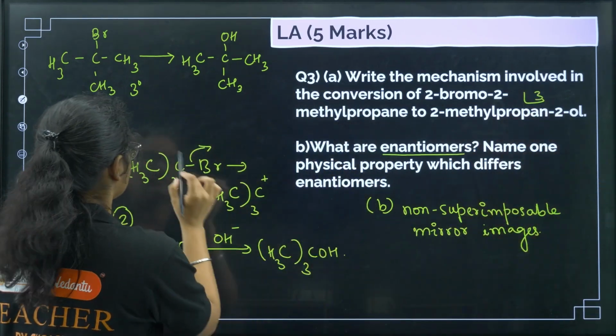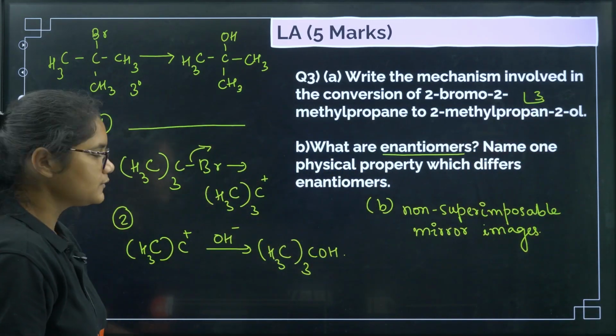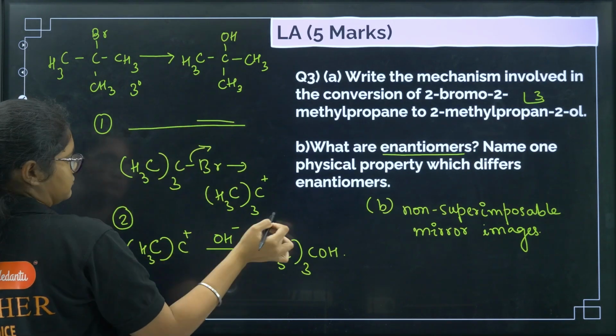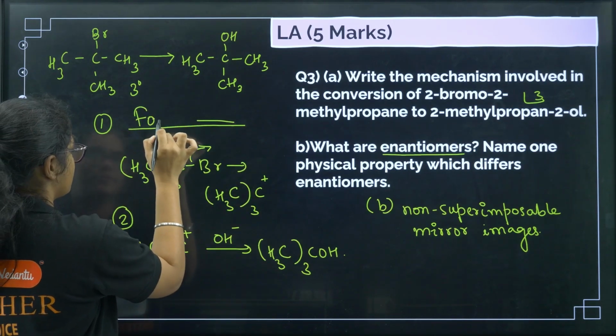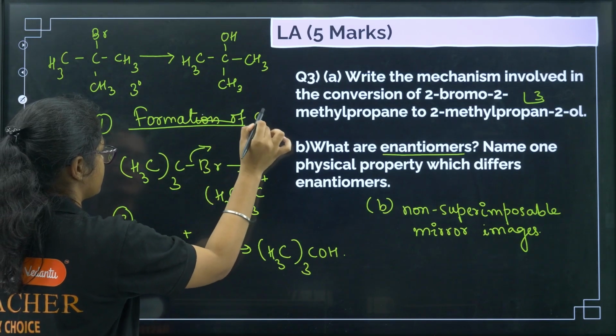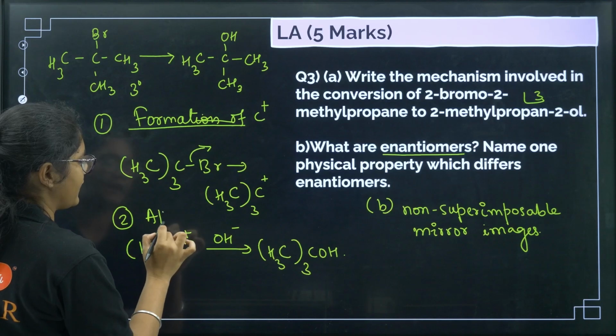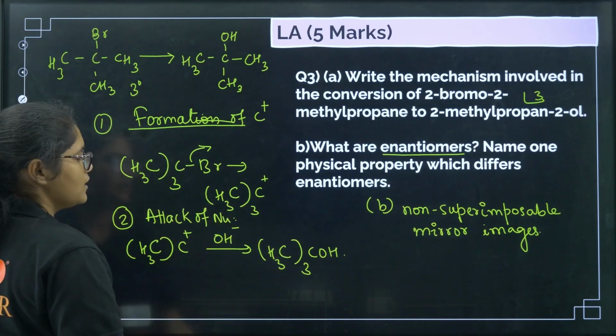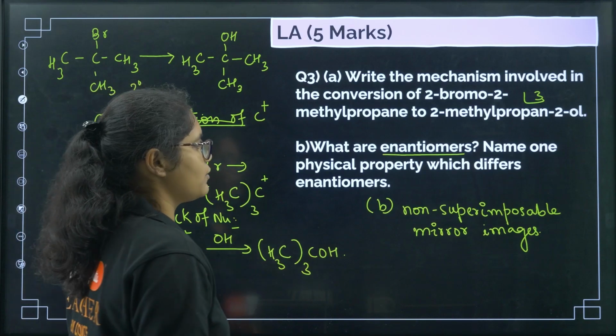So you need to write this first line also. That is, the first line here will be the formation of carbocation. The second step will be the attack of nucleophile. Okay, fine. Now we discussed already what enantiomers are.